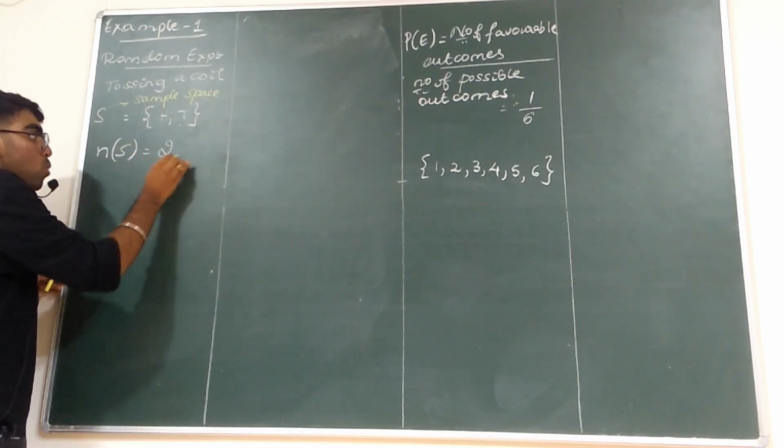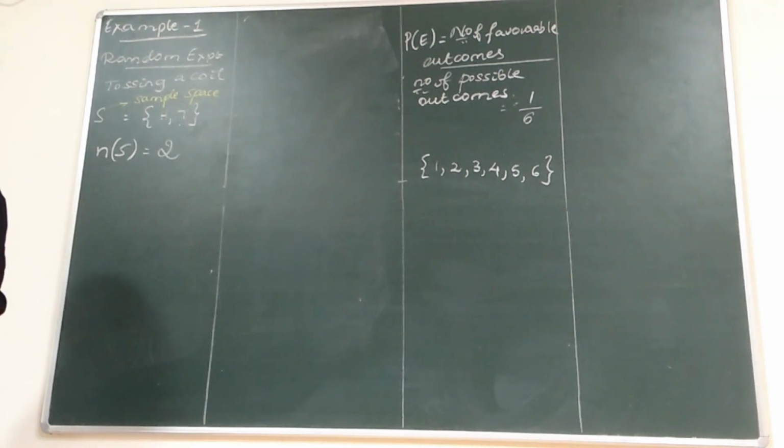There are 2 elements in the sample space.